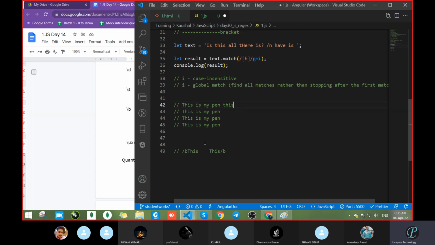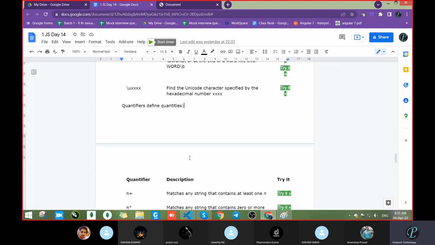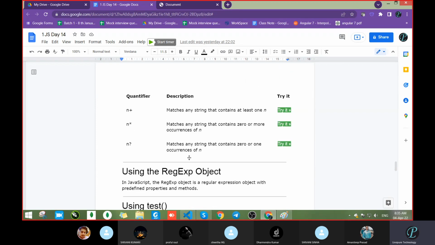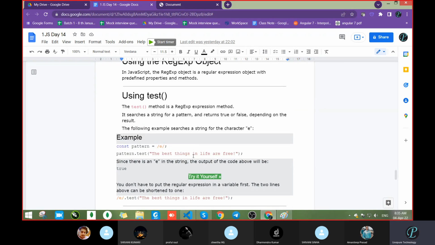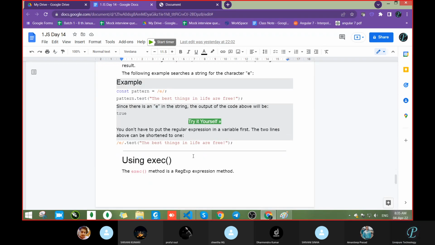But now the problem is that when we search, capital letter and small letter both matched. But here the record has only small letters. So you have to pass case insensitive or case sensitive, so you have to pass the I flag also. Have you got some idea or not? Like this way, Unicode is there, then n plus something is there. You can check that using test.